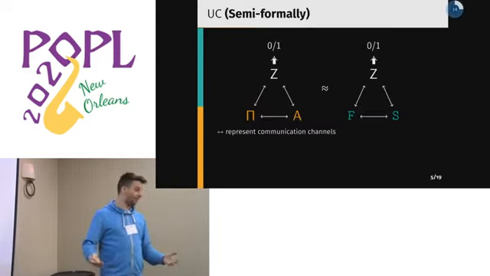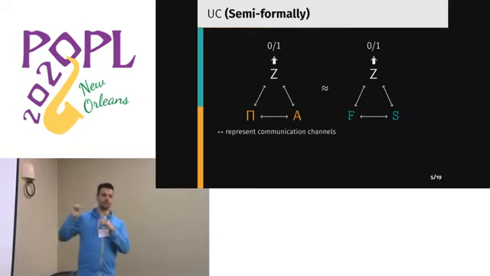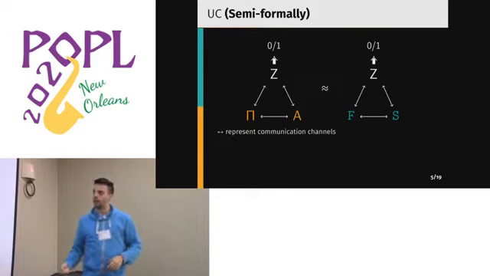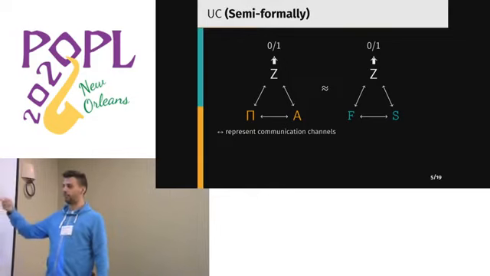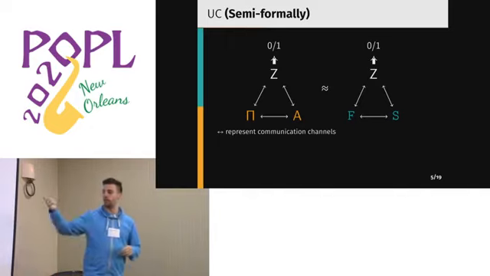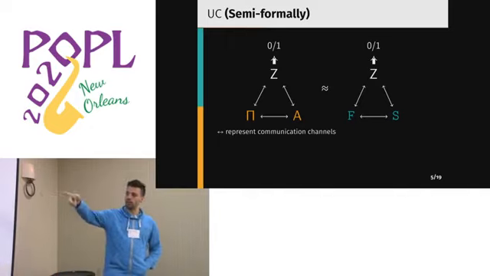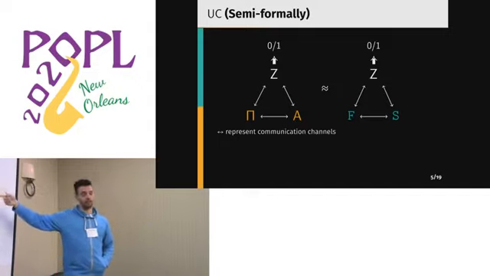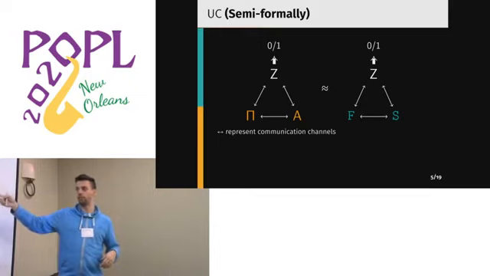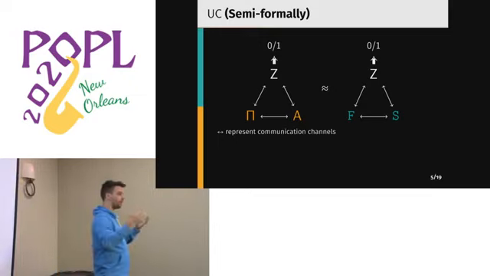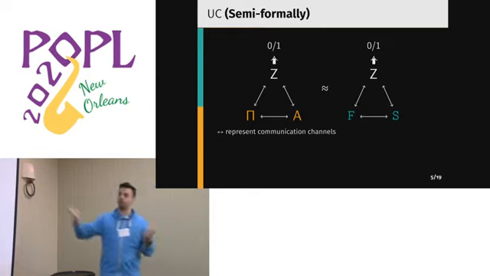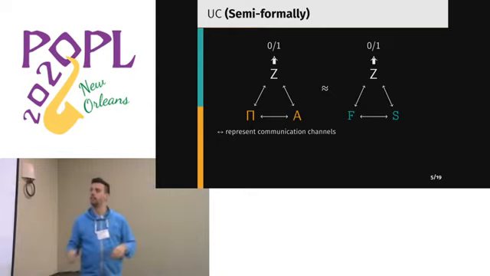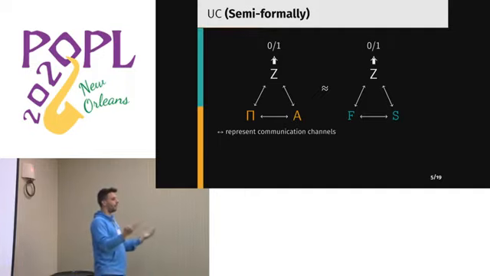So if we like diagrams, and apparently we do very much, we can draw UC sort of like this. We say that a protocol pi universally realizes a functionality f if, no matter what attacker A it is composed with, there exists an ideal simulator S that is composed with the ideal functionality, such that the objective witness, the environment, cannot tell, up to some probability, which is why we have the squiggly signs, whether it is witnessing the interaction in the concrete world or whether it's witnessing the interaction in the ideal world.